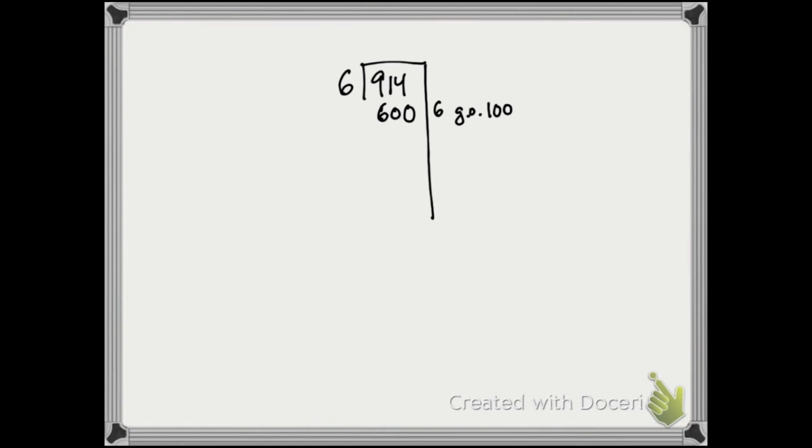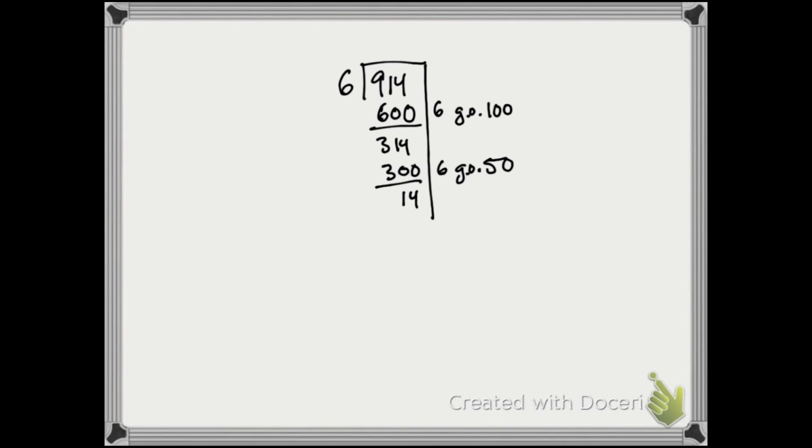So I'm taking away from this 914, 600 to distribute among the 6 groups. And I'm left with 314. And notice that if 6 groups of 100 is 600, then 6 groups of 50 will be half of that. So 6 groups of half as many will be half as many as 6 groups of 100. 6 groups of 50 will be 300, leaving us with 14.